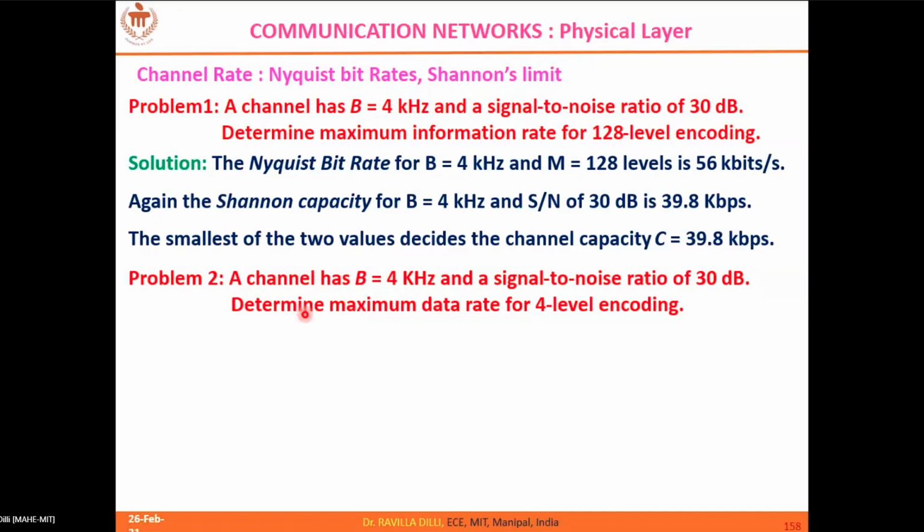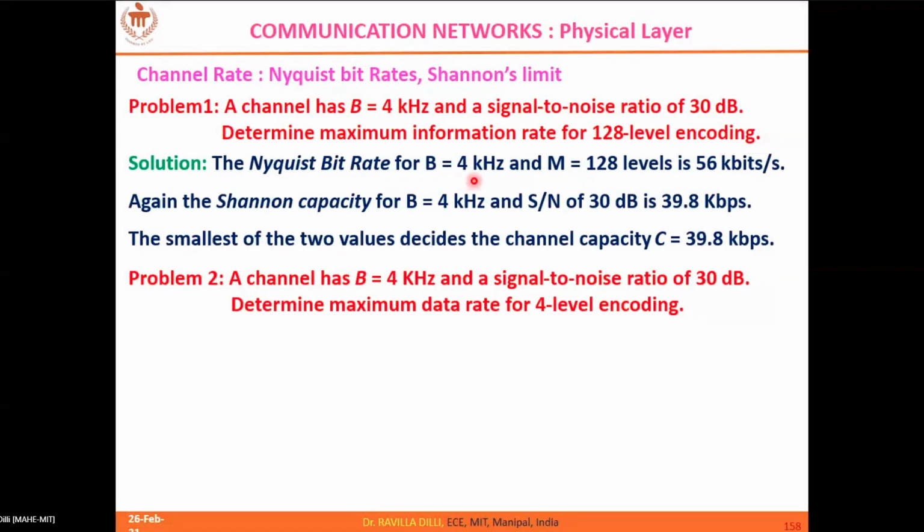Okay, so same way can you calculate and tell this? Channel bandwidth is 4K again, SNR is 30 dB. So here the number of levels is reduced to 4 instead of 128. That is the only difference. So I don't think Shannon's limit will change. It will be retained, right? Because Shannon's limit is defined in terms of bandwidth and SNR, so those values are not changing in the second numerical. So Shannon's limit is retained as 39.8 kbps, but the Nyquist rate will come down.